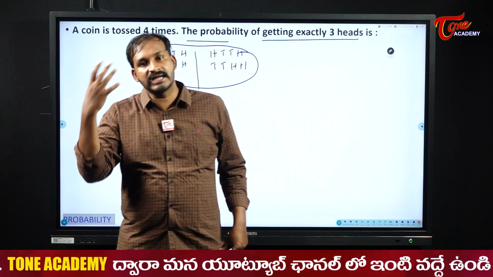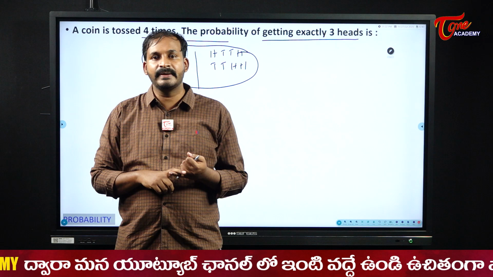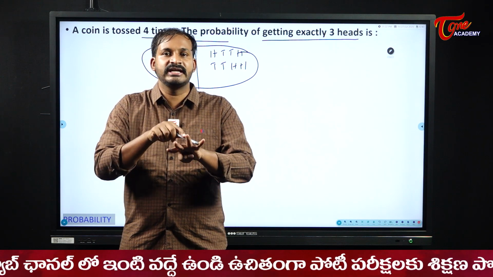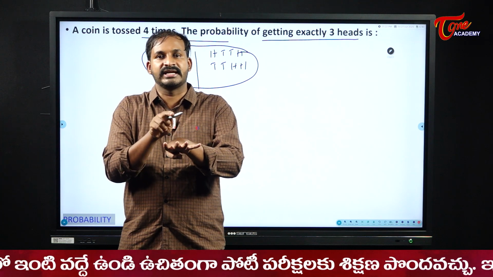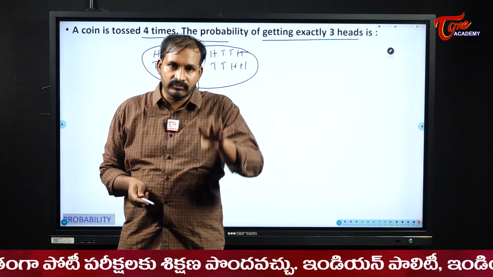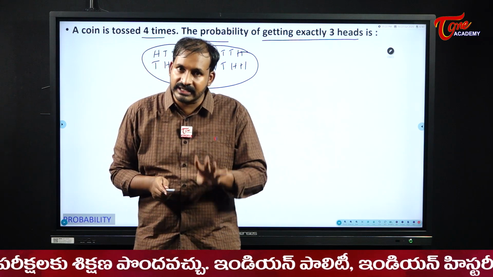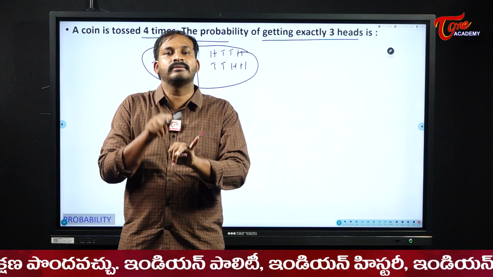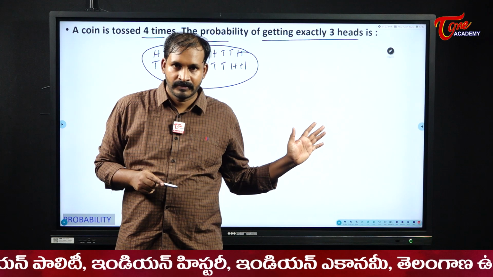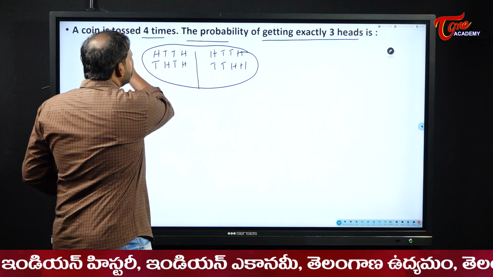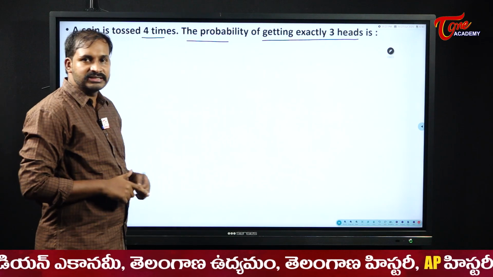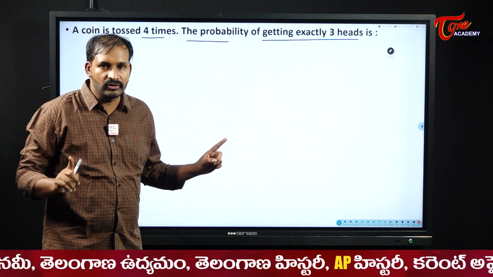When 4 coins are tossed simultaneously, we check the output on each and every one according to the order. That means first, second, third and fourth coins. When one coin is tossed 4 times, more or less we are doing the same thing: first outcome, second outcome, third outcome, fourth outcome. Anyway, both are same. No need to think too much about it. Whether we throw 4 coins simultaneously or one coin four times, there is no difference between them.